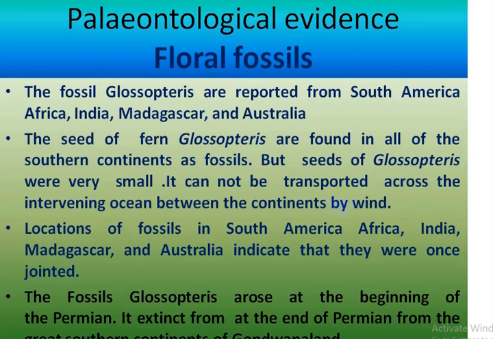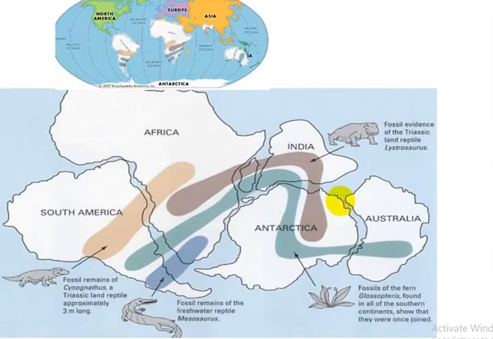The fossils Glossopteris arose at the beginning of Permian. It went extinct at the end of Permian from the great southern continent of Gondwana land. So there are two maps shown here.